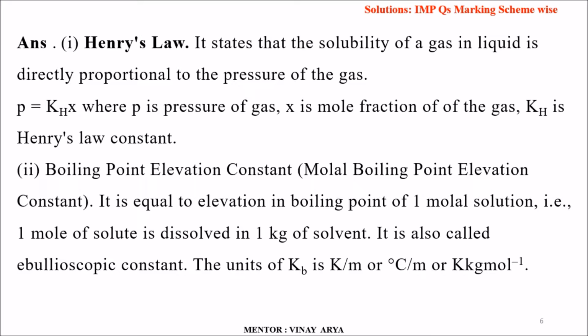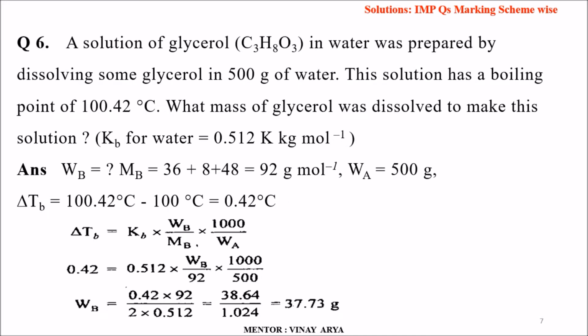Second part, boiling point elevation constant, that is also known as molar boiling point elevation constant. It is equal to the elevation in boiling point of a 1 molal solution, that is 1 mole of solute dissolved in 1 kilogram of solvent. It is also called ebullioscopic constant. The unit of Kb is Kelvin per mole or degree Celsius per mole or Kelvin kg per mole.